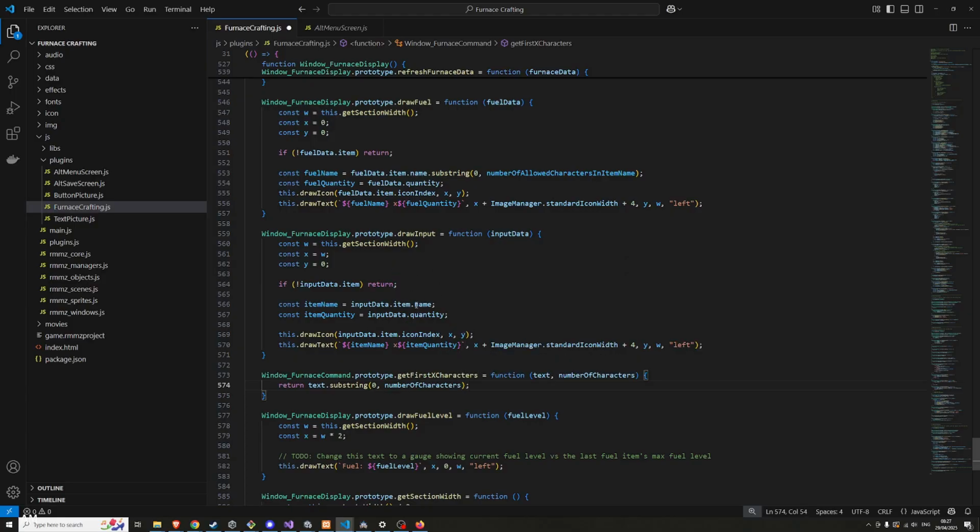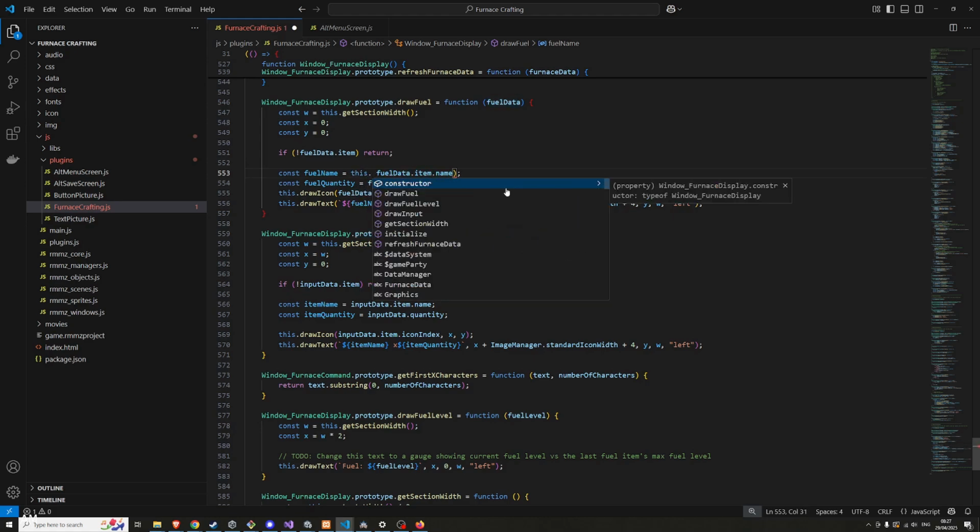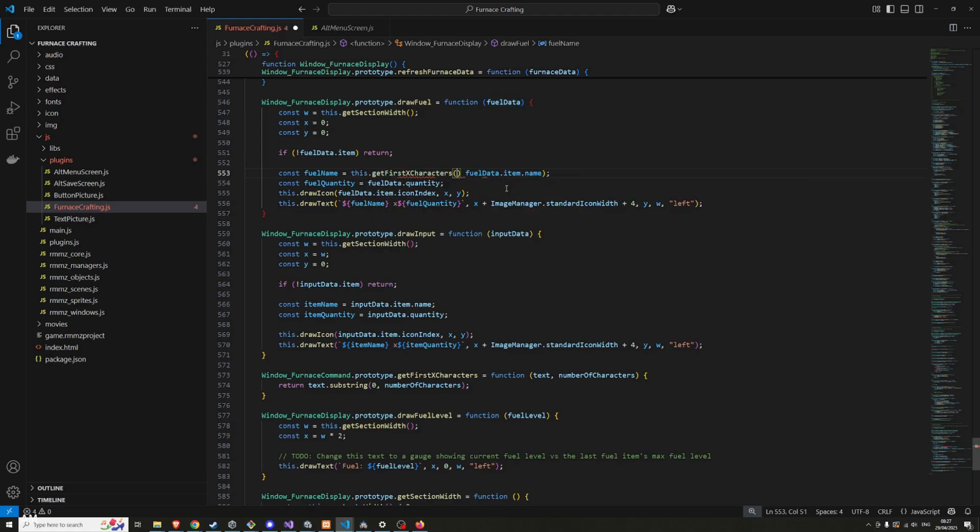So instead of me having to copy this over and over again, I can just pass that name into the function. There we go. Same thing for this one.